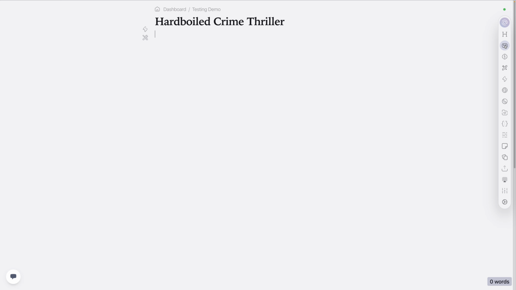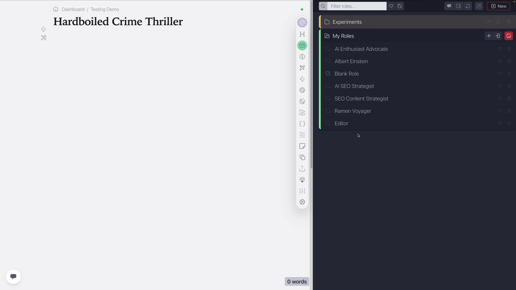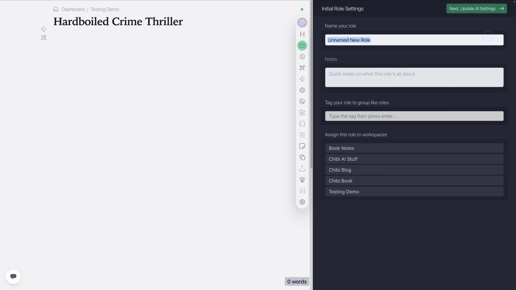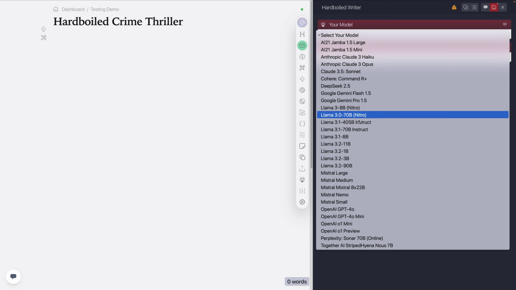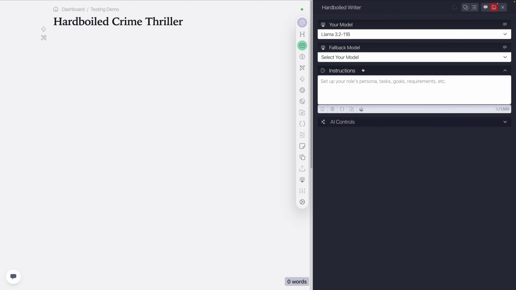What I'm going to do is go over here into my roles, and I'm going to create a new one. I'm going to call this the hard-boiled writer. Then hit next. We're going to pick a model. I think I'm going to pick an 11 billion parameter Llama 3.2. It's a very cheap, very fast model. It'll let me iterate quickly. And if I ever bump into places where I think the model isn't quite powerful enough, I can change it to a different one at that moment.